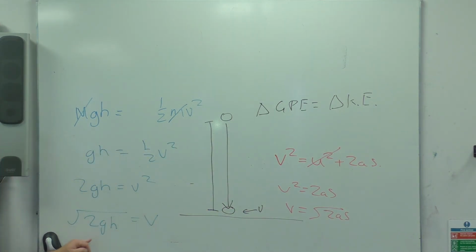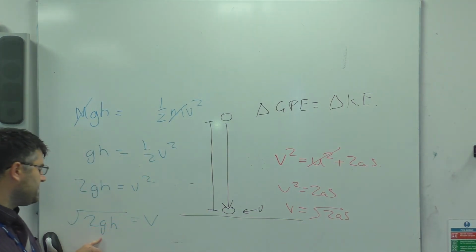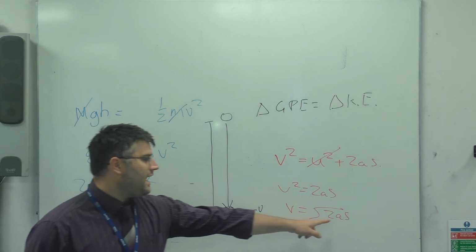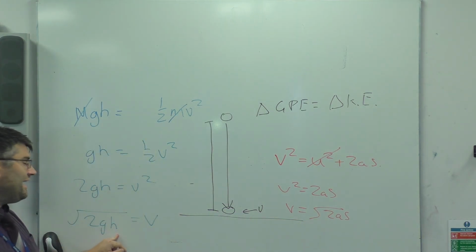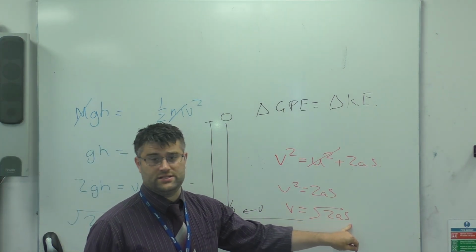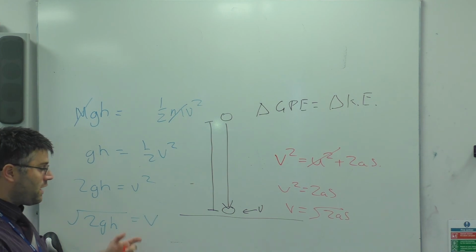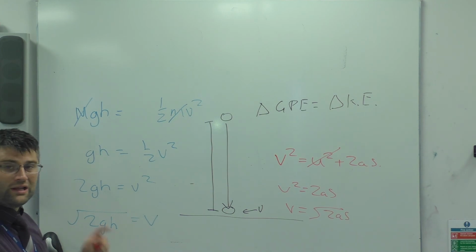If you look very carefully, 2gh and 2as: g is the acceleration, so a is acceleration, and height is the displacement from its original position, so s is displacement. And v is obviously the velocity we're looking at, and the square root is there as well. So it's all exactly the same.